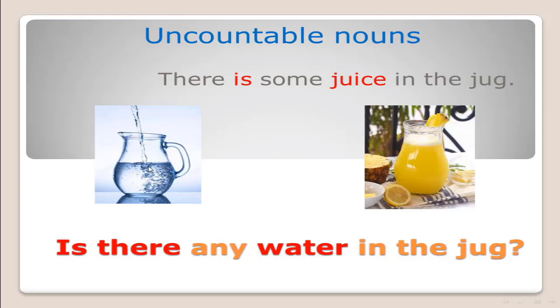This is a picture of water, jug water, and this is juice. There is some juice in the jug. We use here "is" because juice is an uncountable noun and it is singular.